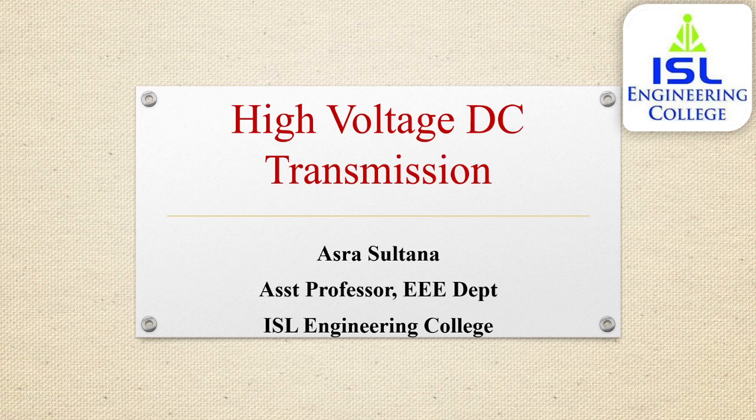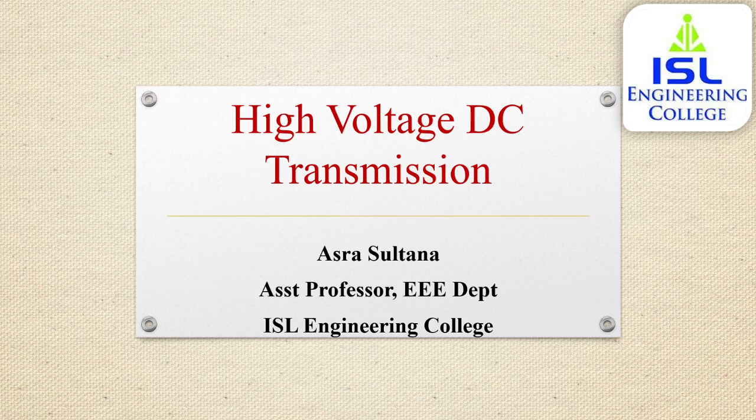So this was all part of first unit, DC power transmission technology. The second unit was line commutated and voltage source converters, and analysis of HVDC converters.